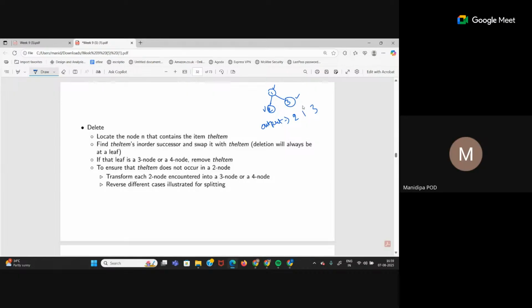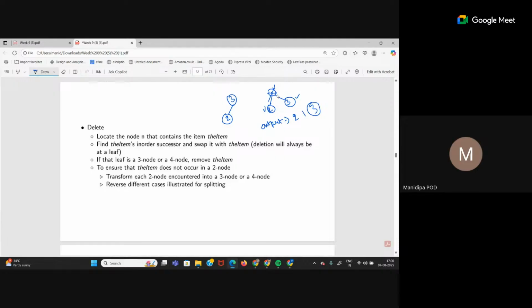So in case of in order traversal, let's say I want to delete the value 1. If I want to delete the node 1, it has to be swapped with its in order successor. Who is its in order successor? 3, the next node. So now 3 becomes the root and 2 will remain as it is. It is still maintaining the order. 2 is less than 3, right.